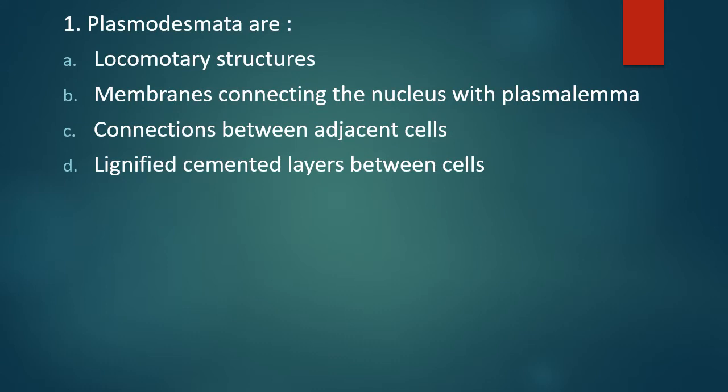Question number 1. Plasmodesmata are locomotory structures, membrane connecting nucleus to plasmalemma, connection between adjacent cells, or lignified cemented layer between the cells. Plasmodesmata are. The correct answer is option C. They are the connection between the adjacent cells.